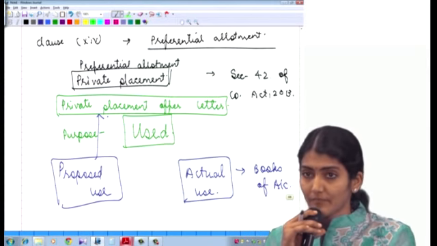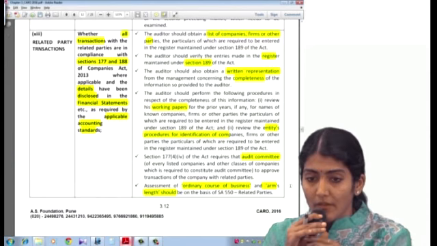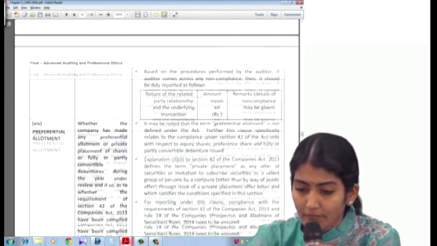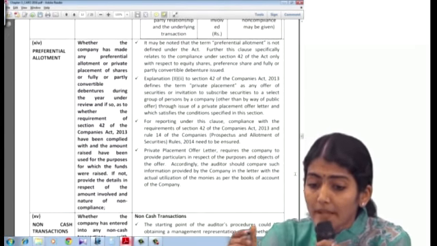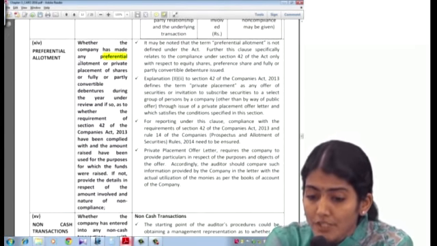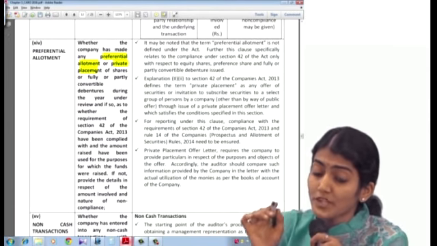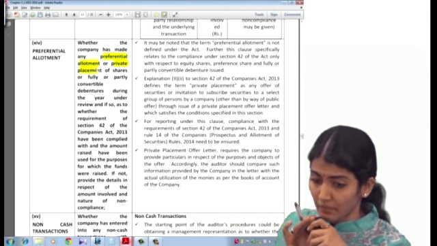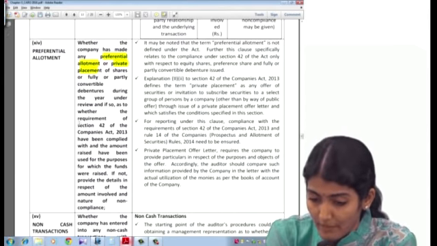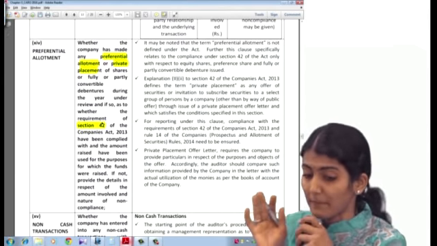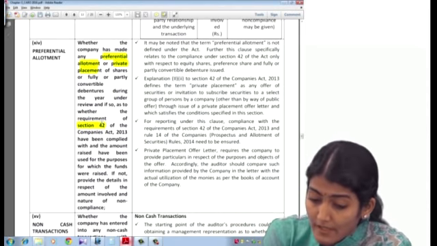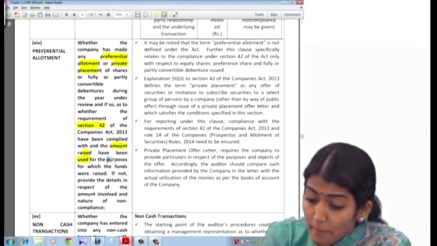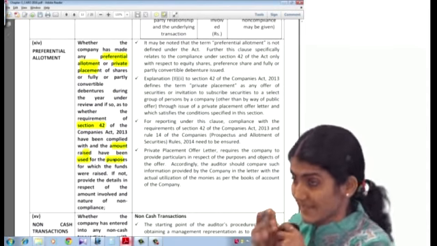Written everyone? Yes? So what does it say? Clause 14. Whether the company has made any preferential allotment or private placement of shares or fully or partly convertible debentures during the year under review; if so, whether the requirements of section 42 have been complied with and the amount raised has been used for the purpose for which it has been raised.